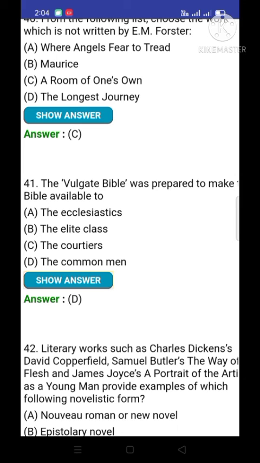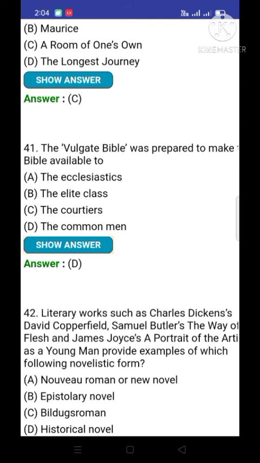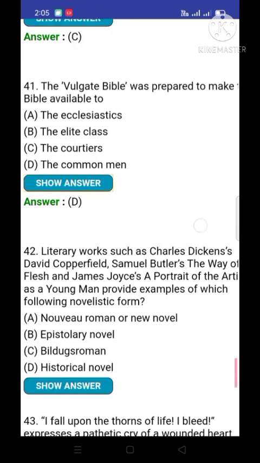Question number 41. The Vulgate Bible was prepared to make the Bible available to. Option number D is correct, the common man. The Vulgate Bible was prepared to make the Bible available to the common man. It was written with the purpose that it should be made available for the common people.